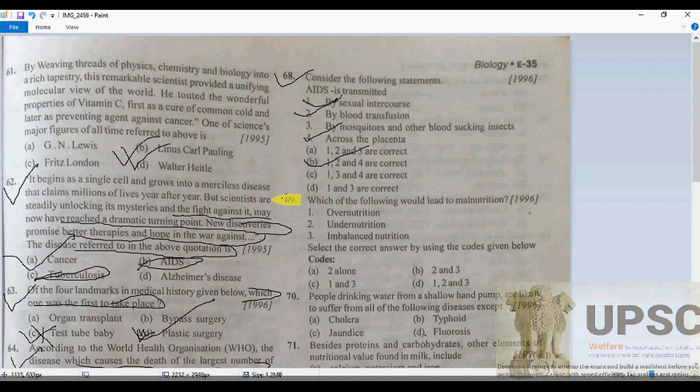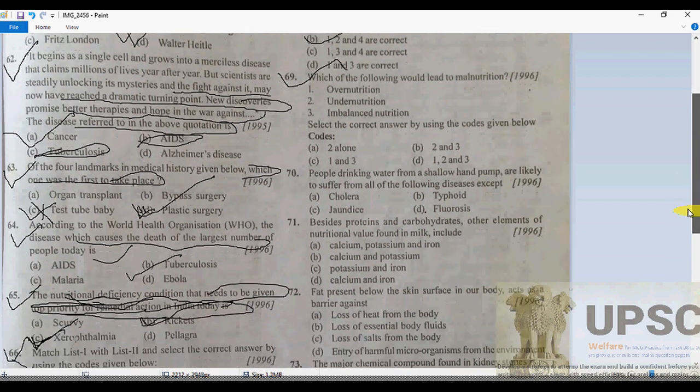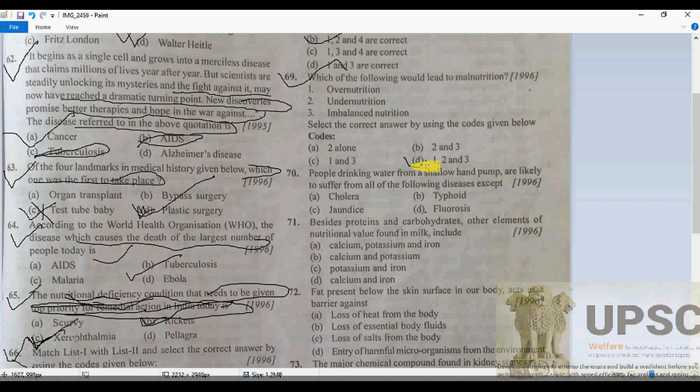69 now. Which of the following is going to lead to malnutrition? Overnutrition, undernutrition, imbalanced nutrition. So there is no doubt about 69, because as we know, malnutrition is defined as insufficient, excessive or imbalanced consumption of nutrients. So undernutrition, overnutrition and imbalance in nutrition lead to malnutrition. Now 70.